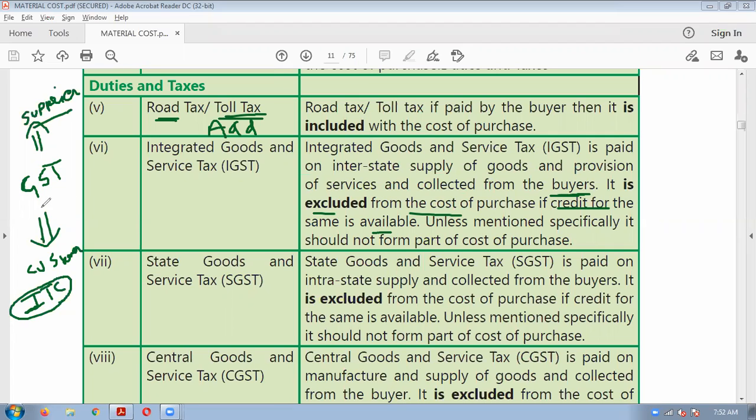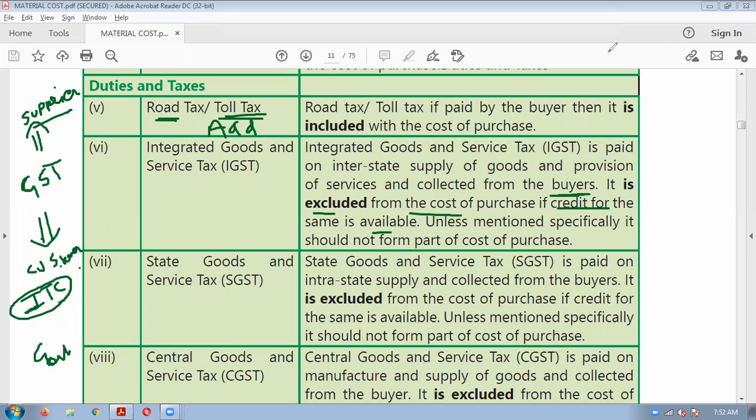Means when you collect the GST from the customer, you will have to pay it to the government. Obviously, you are collecting it on behalf of the government. What the government has given is a provision of input tax credit. Means you have paid the GST to the supplier, no? This GST which you pay on the input, you will get as a benefit. That is known as input tax credit.